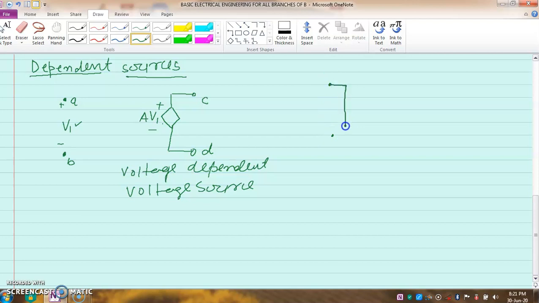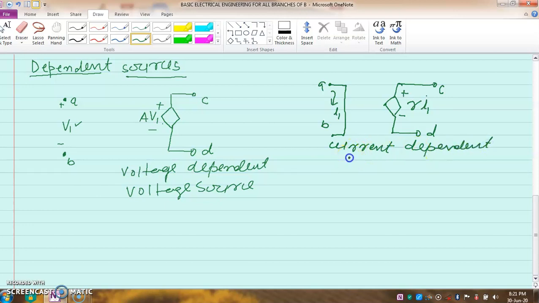Suppose this is a current source with points A, B, and current I1 is coming here, and this point is also like this. So here I am giving positive, negative, R, I1. This is also C and this is D. So this is called a current dependent voltage source.